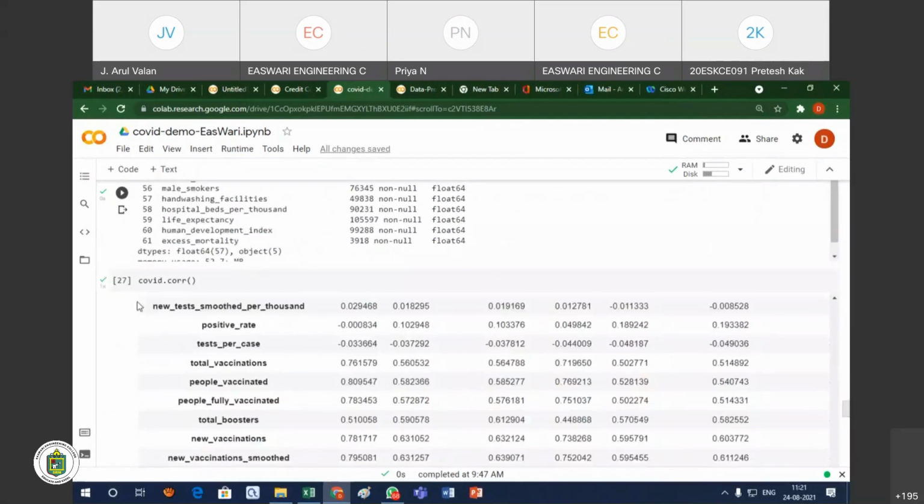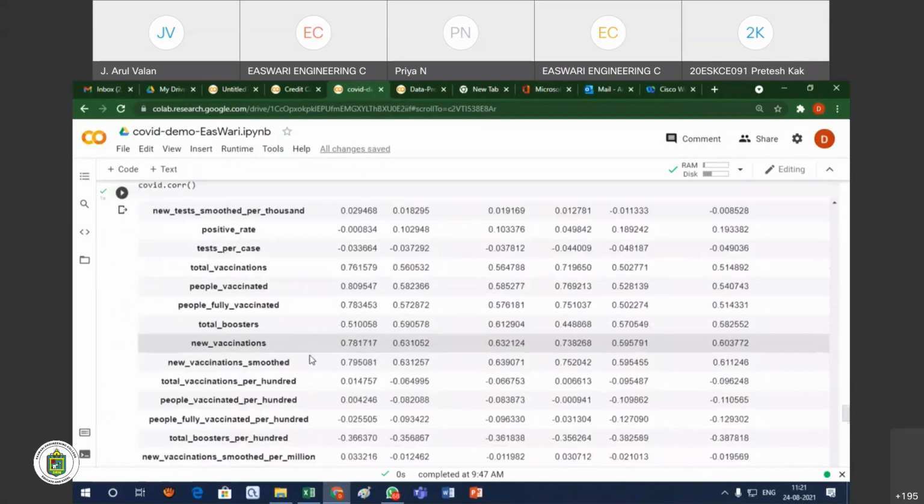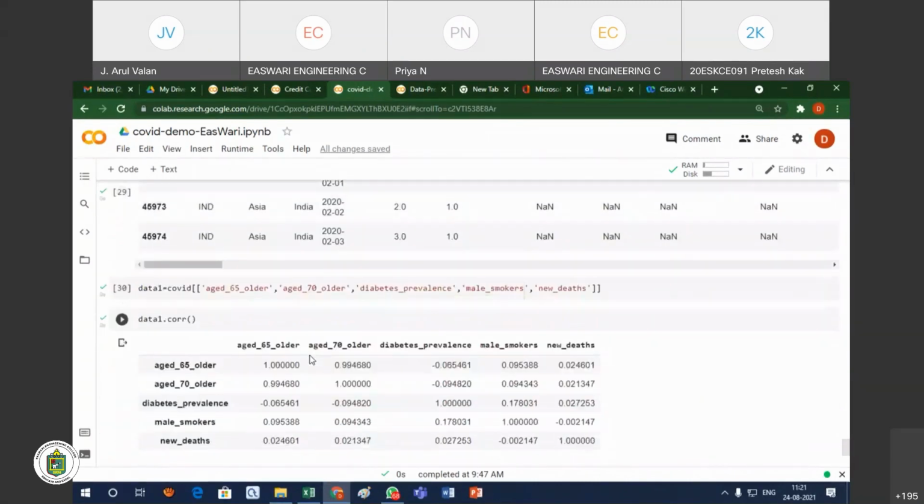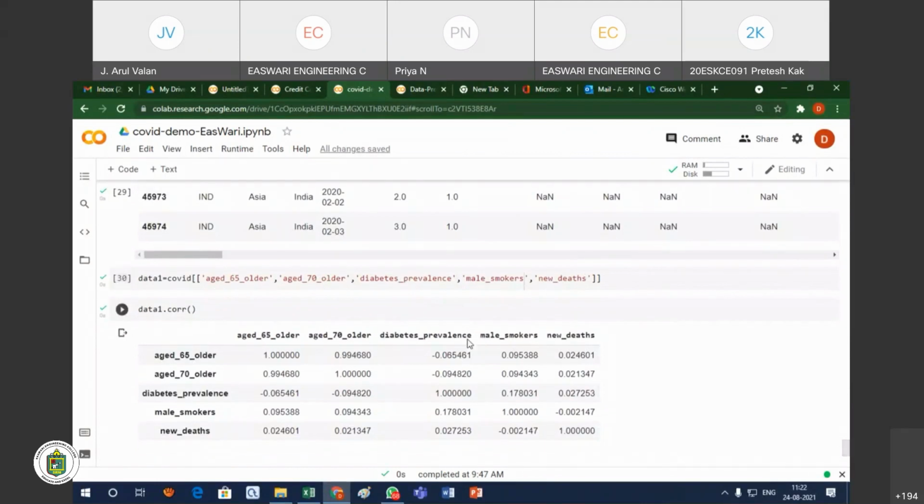This kind of analysis, and among all the attributes, what is the correlation? What is the correlation among all the attributes? Instead of taking all the attributes, I want to know about, for example, age 65, age 75, diabetes, male smokers, and new death. So I am taking only some of the attributes' values. Out of those, is any correlation there?